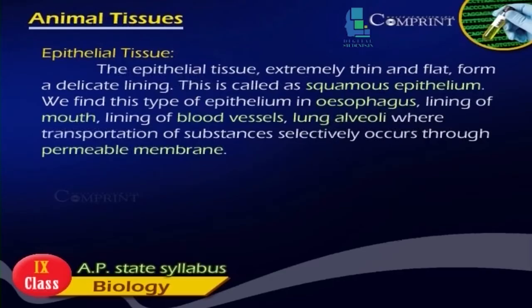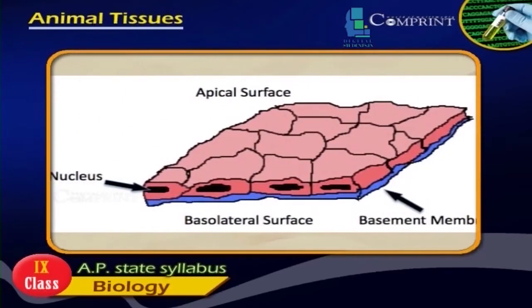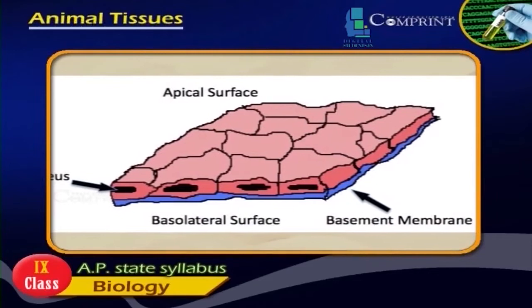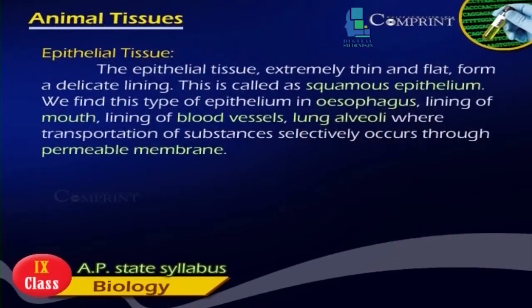Epithelial tissue. The epithelial tissue, extremely thin and flat, forms a delicate lining. This is called squamous epithelium. We find this type of epithelium in the esophagus, lining of the mouth, lining of blood vessels, and lung alveoli, where transportation of substances selectively occurs through a permeable membrane.